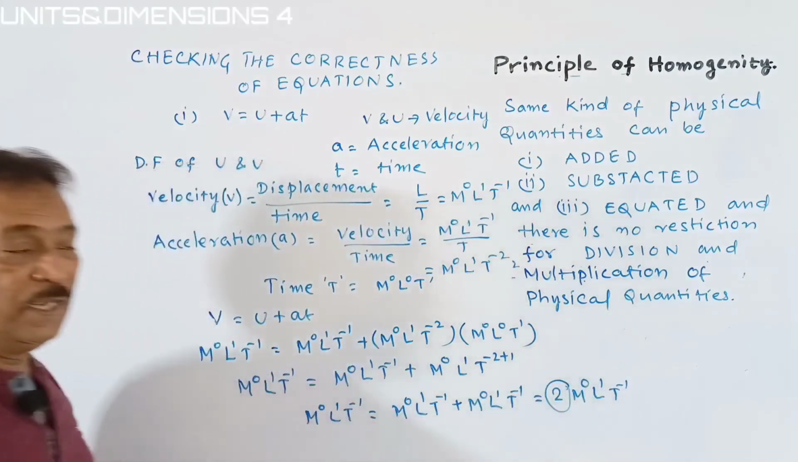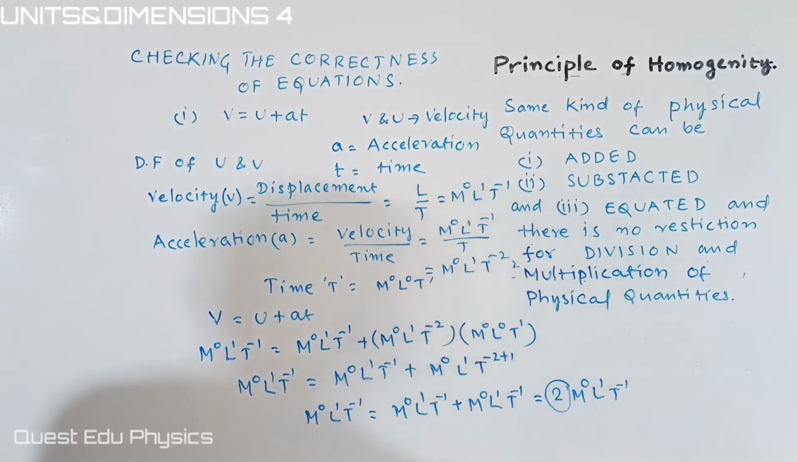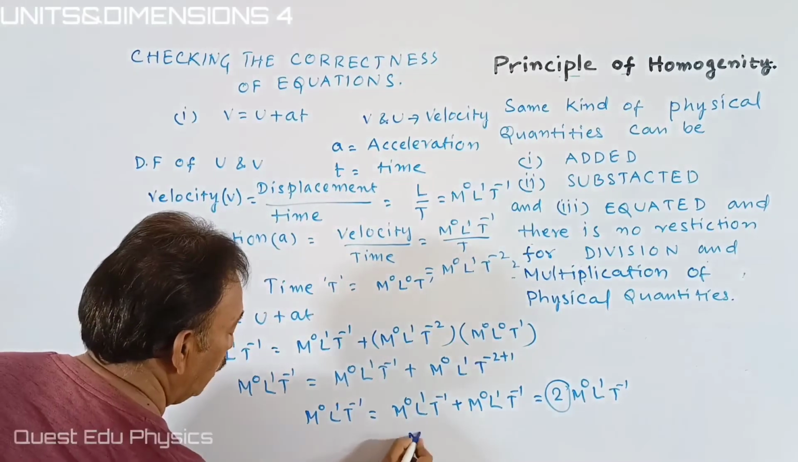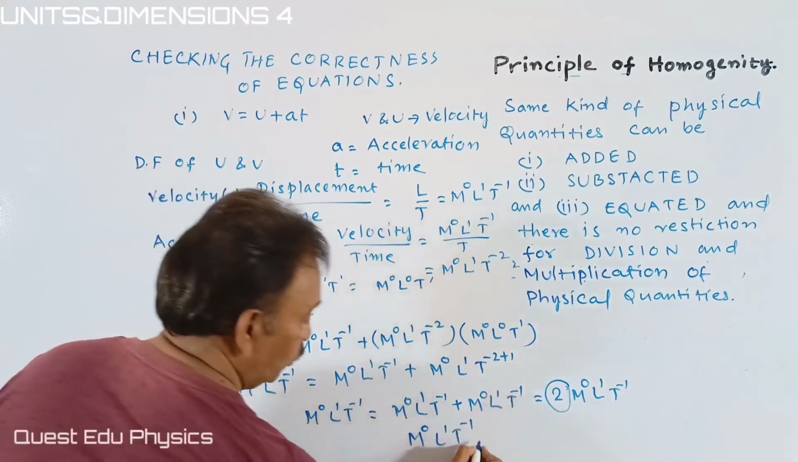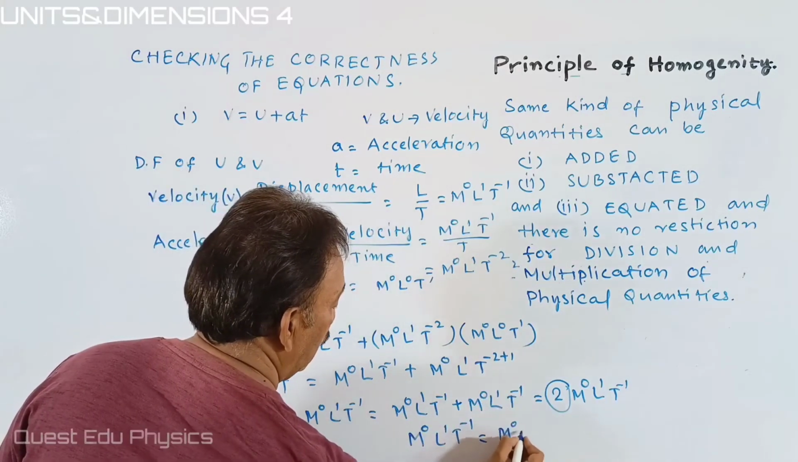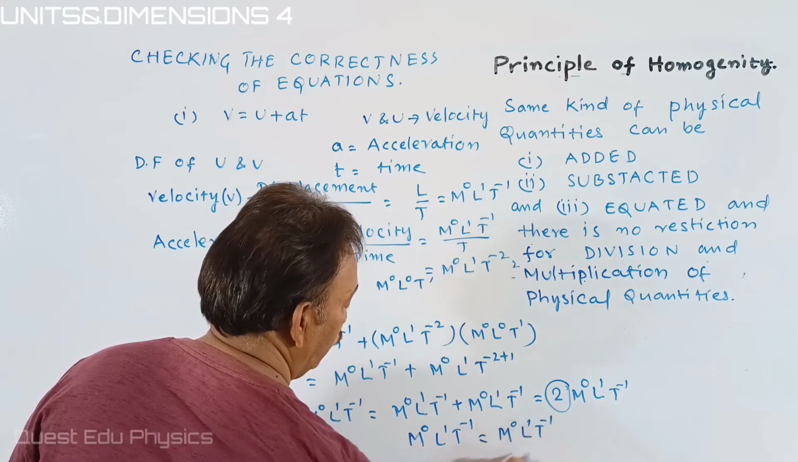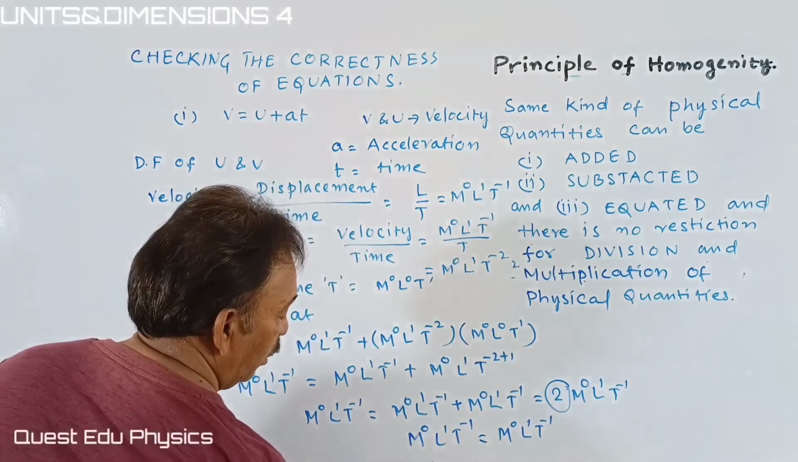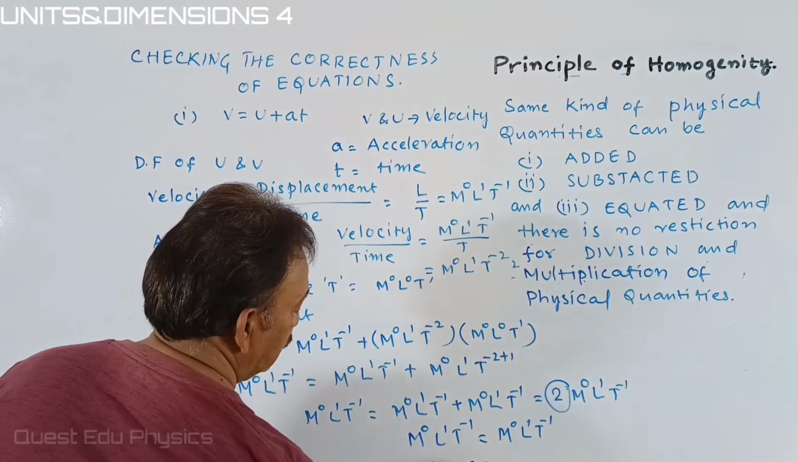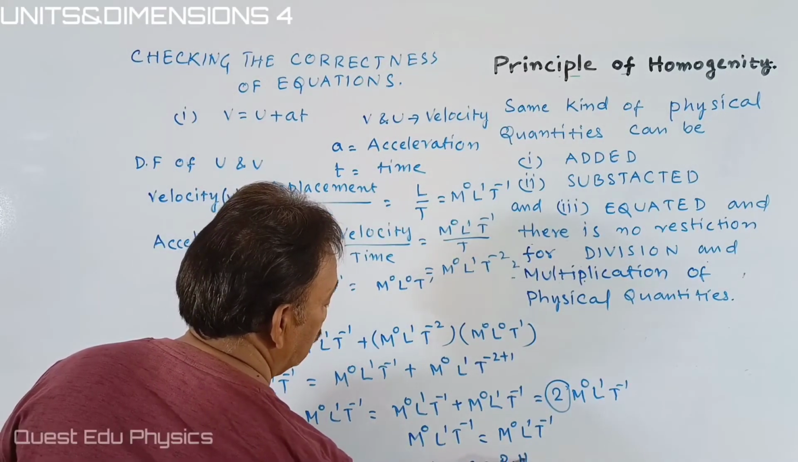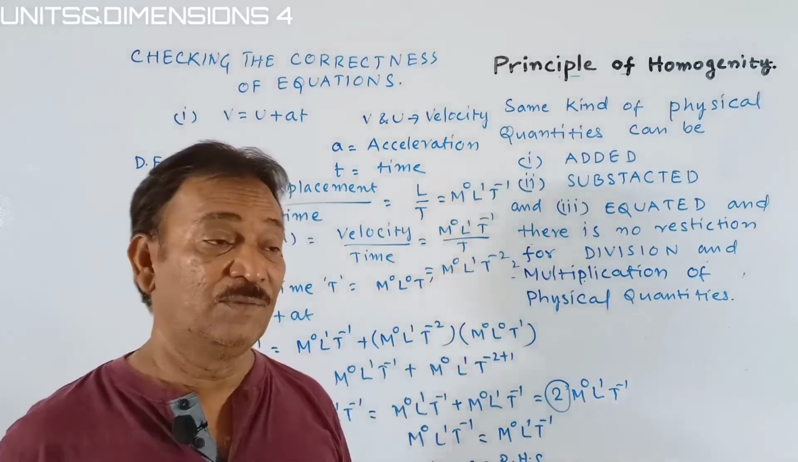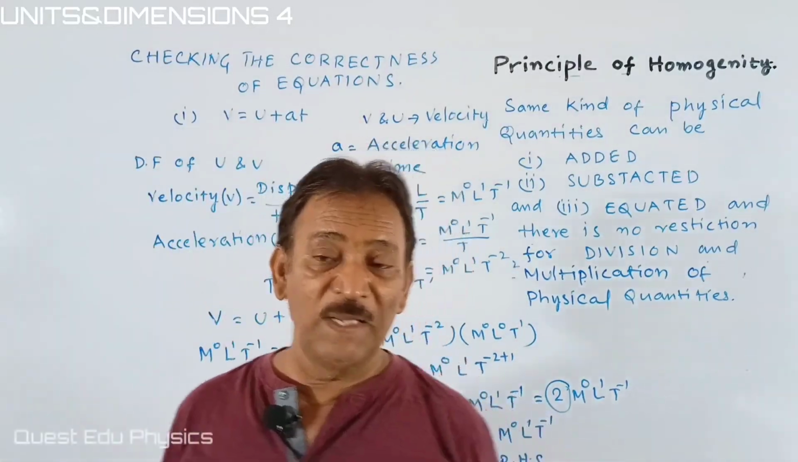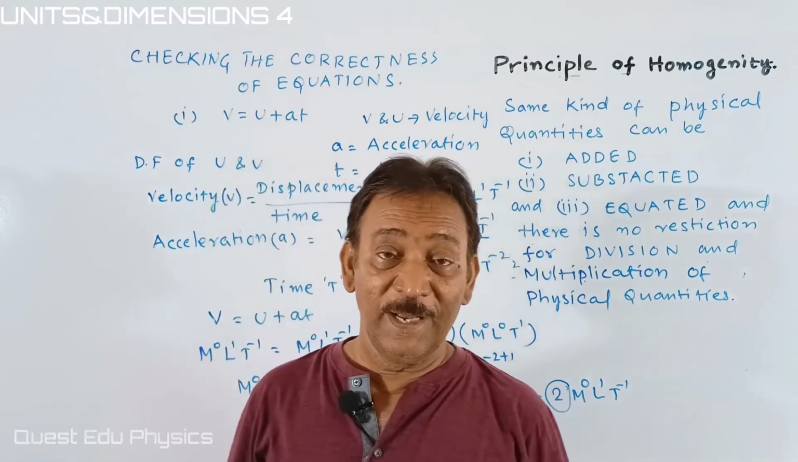Numbers don't have any meaning in dimensional analysis, students. Finally, we can write M0 L1 T inverse is equal to M0 L1 T inverse. That's why both are same. LHS is equal to RHS. It tells us that this equation, V is equal to U plus AT, is dimensionally correct, students.